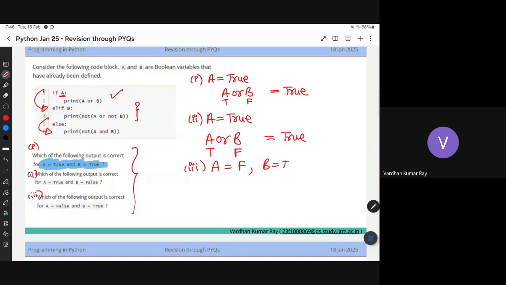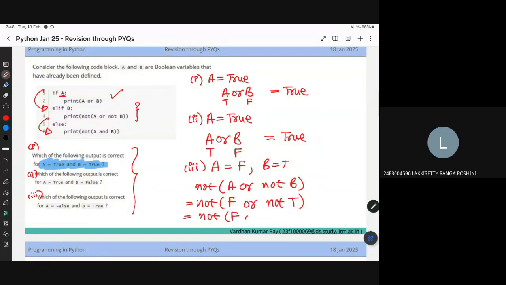It is given as true, that's why it will run that portion and it will return me not of A or not of B. I'm just substituting the values of A and B. Not A is false, not of true is false, so it will give me false or false, which is not of false, which is true. Right? You just need to go step by step. You don't need to hurry anything. Is it clear? So the answer for all of the subparts is true.